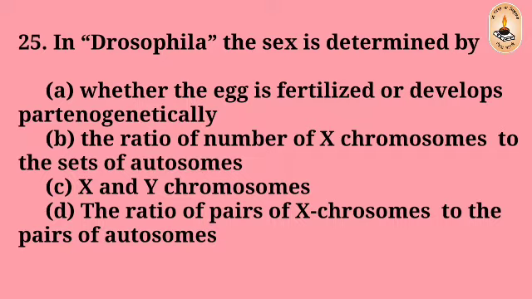Question number 25. In Drosophila, the sex is determined by whether the egg is fertilized or develops parthenogenetically, the ratio of number of X chromosomes to sets of autosomes, X and Y chromosomes, the ratio of pairs of X chromosomes to pairs of autosomes. The right answer is B.